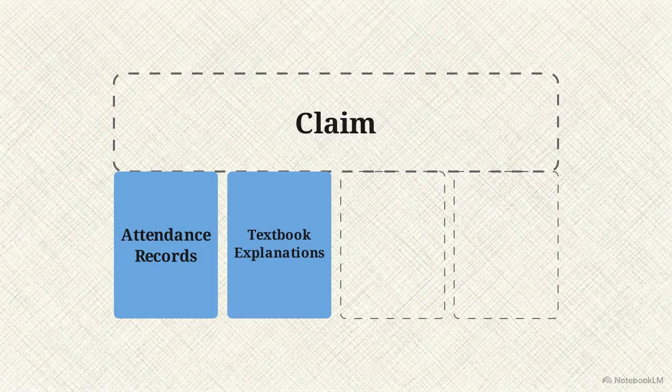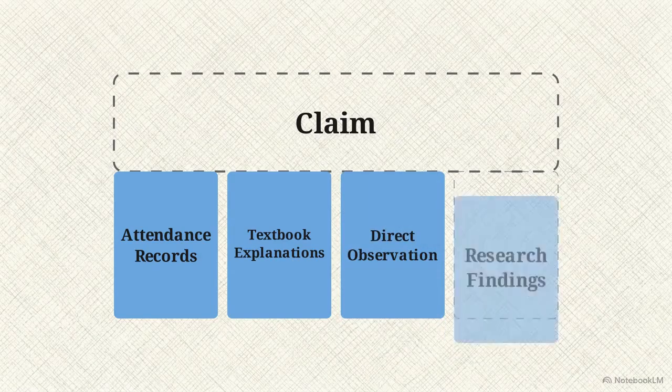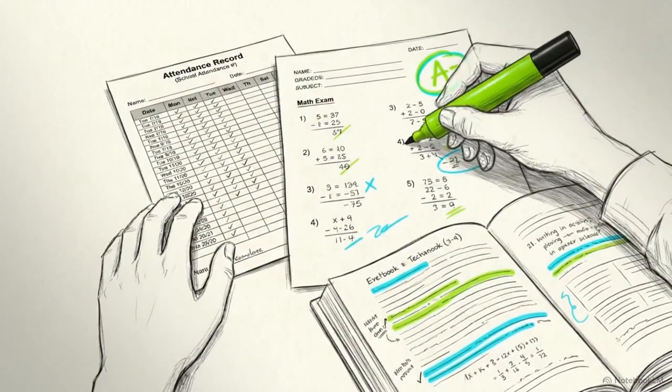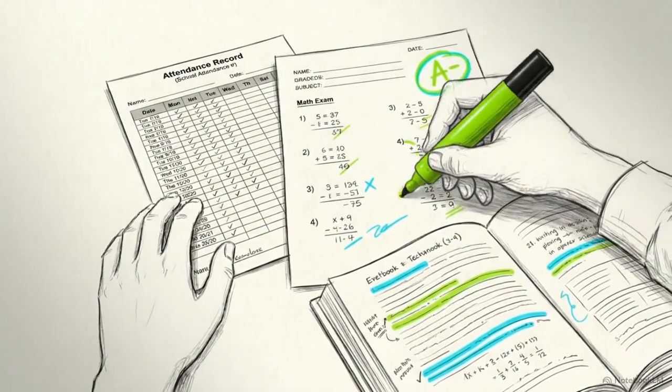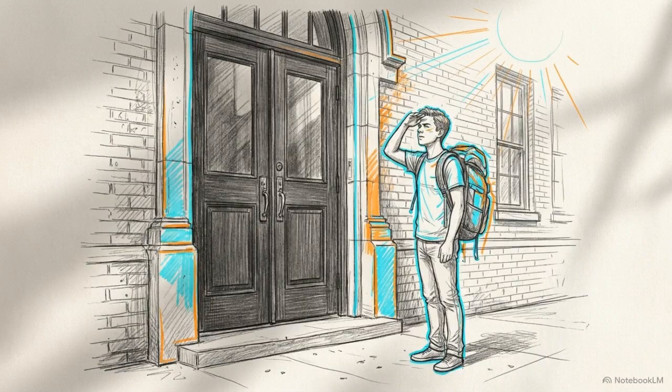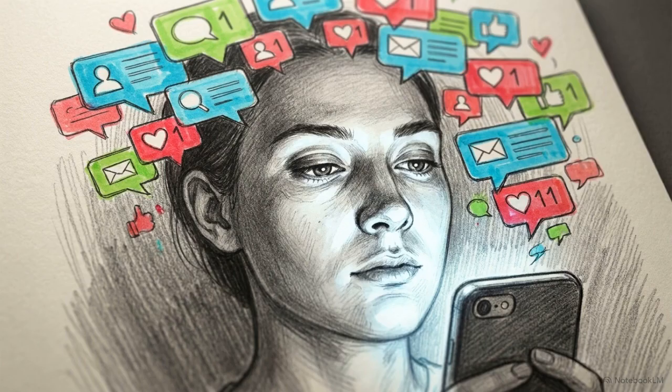To resolve that uncertainty, we use evidence. Evidence is the information that either supports or challenges a claim. Reliable evidence takes many forms: attendance records, textbook explanations, direct observation, or research findings. These records provide the logical foundation that allows us to move from the phrase "I think" to the phrase "I have a reason." This filter becomes even more important once you leave the classroom and face the noise of the internet, family pressures, and rumors.